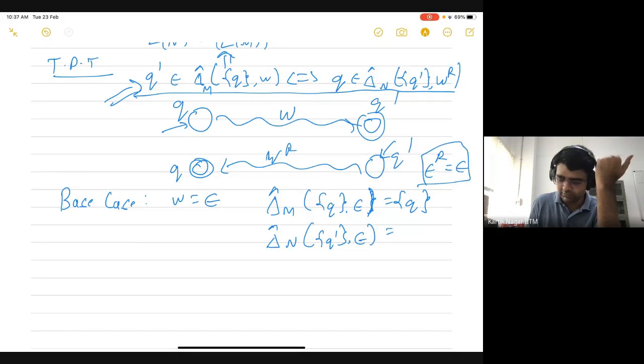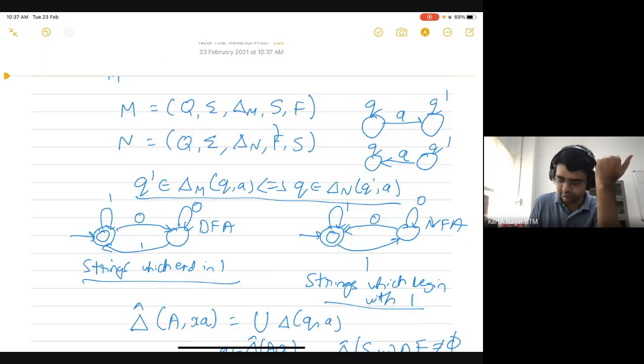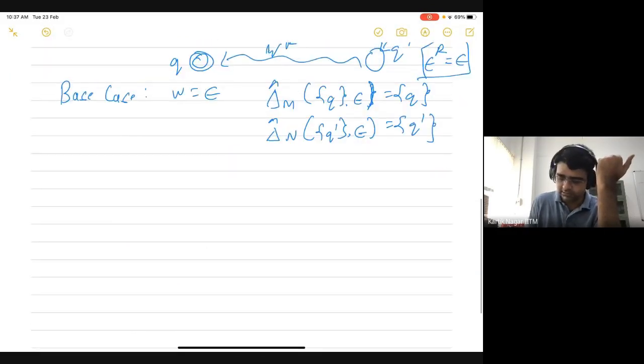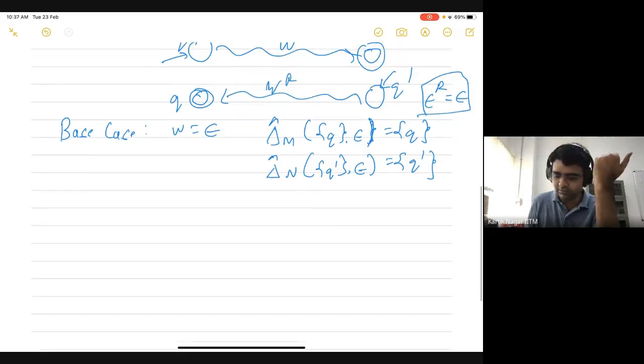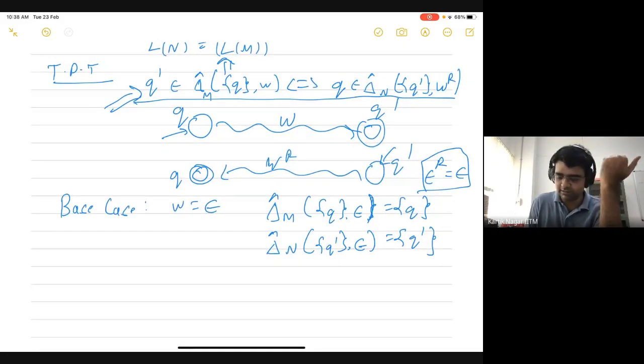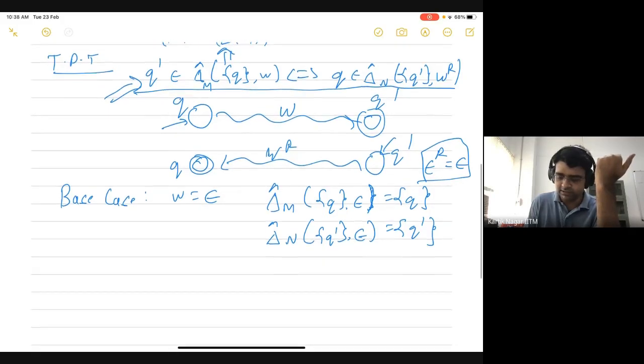So this would also be equal to just the set q prime. And we just established that q is equal to q prime. So both the sets are basically the same. That's why the base case is trivial.